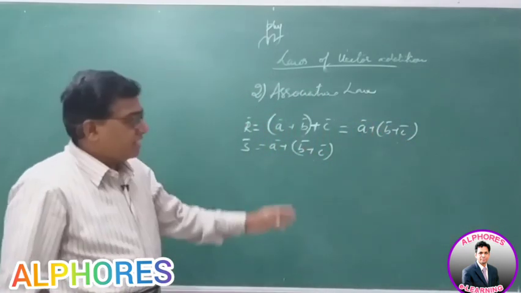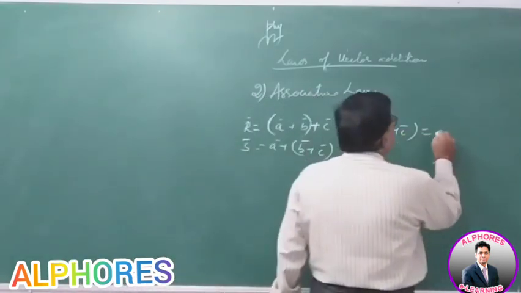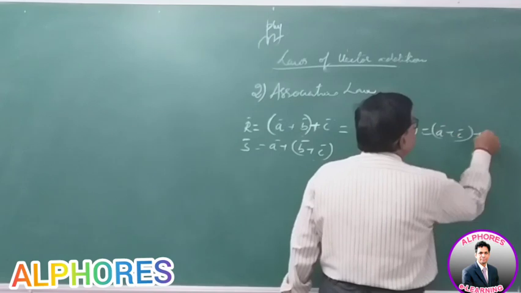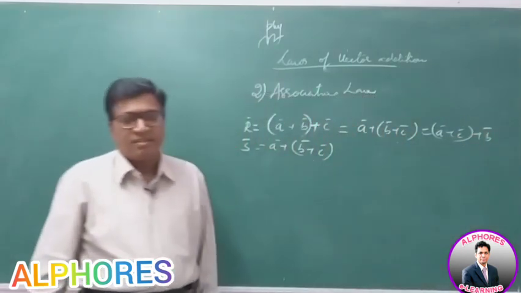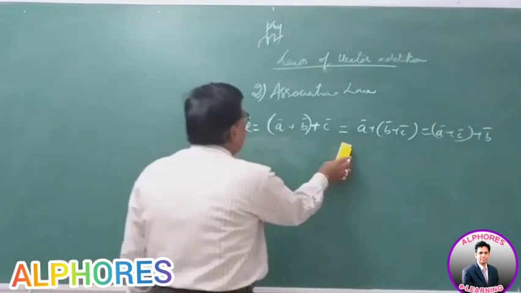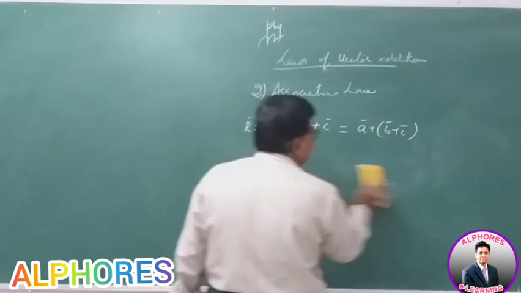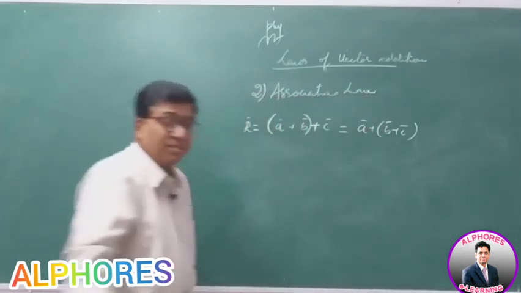Whatever combination I take, even A bar plus C bar plus B bar, is the same. So this is the law of association. Whether you add this way or that way, the answer must be the same. Such a law is termed the law of association.